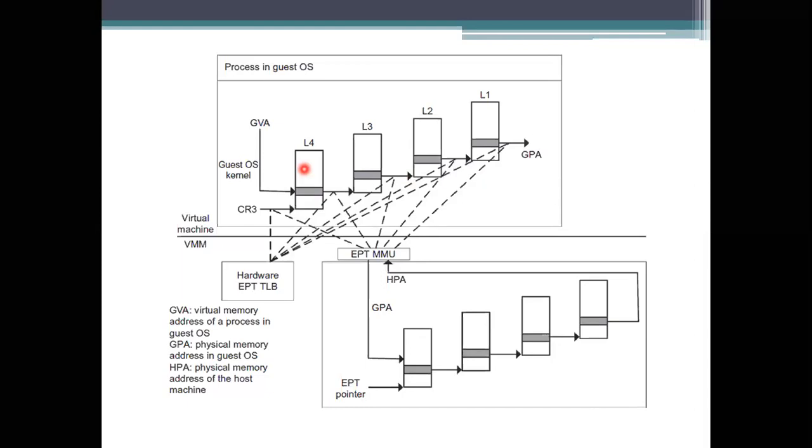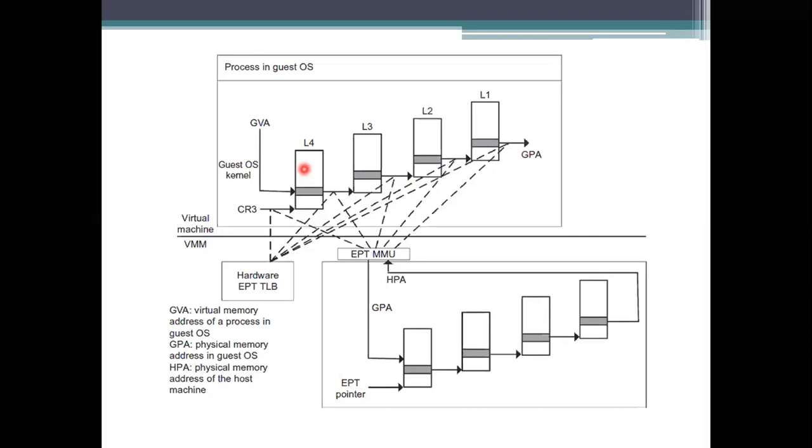If it is not found in the L4, it has to go for the L3. So first, the least recently used, LRU, is the L4.